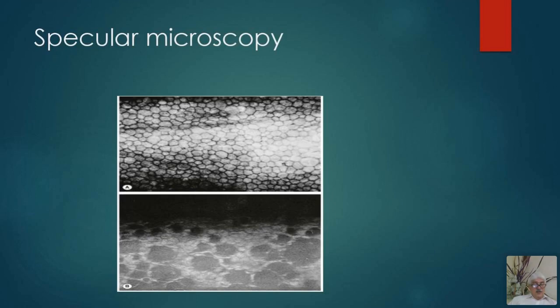You can see these lacunae are because the cells do not regenerate, but if there is damage to the cells as a result of trauma or aging, the neighboring cells expand to take up that area.